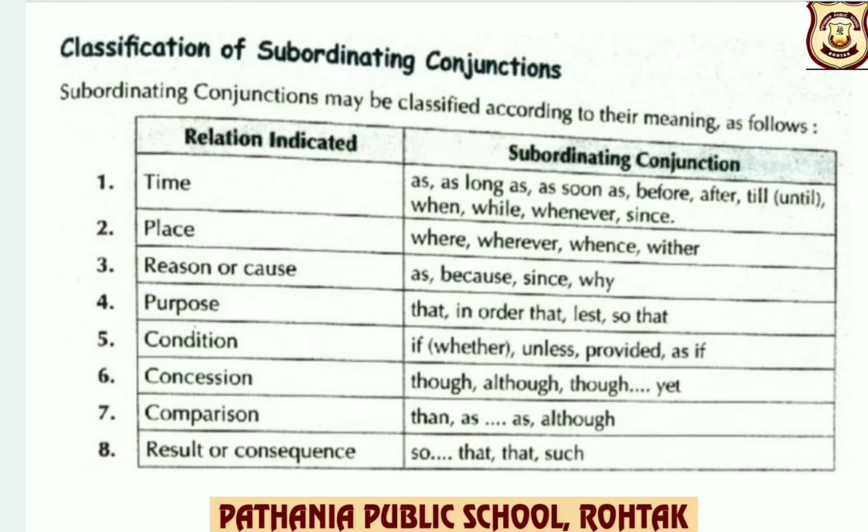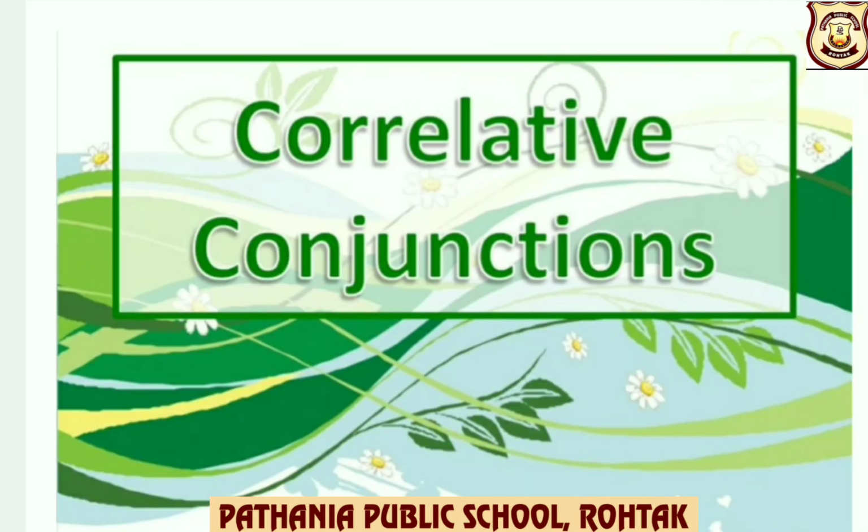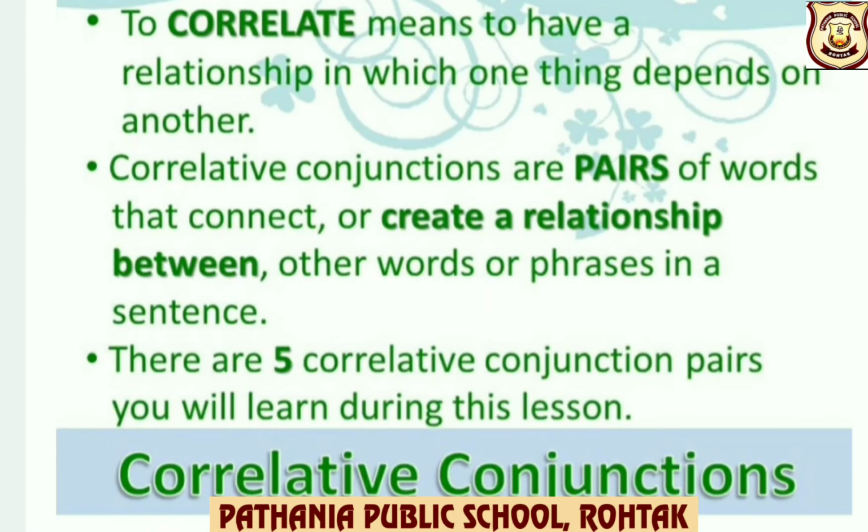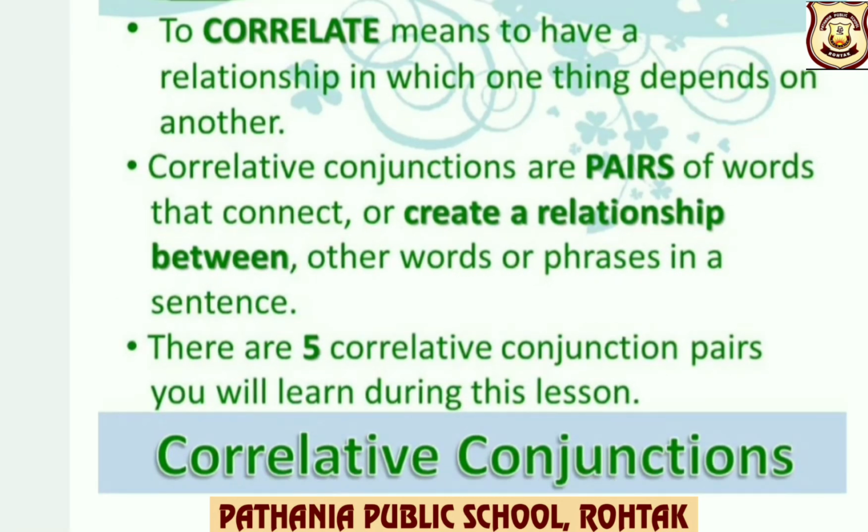Now, let us discuss correlative conjunctions. First, let us understand the meaning of the word correlate. To correlate means to have a relationship in which one thing depends on another. What are correlative conjunctions?